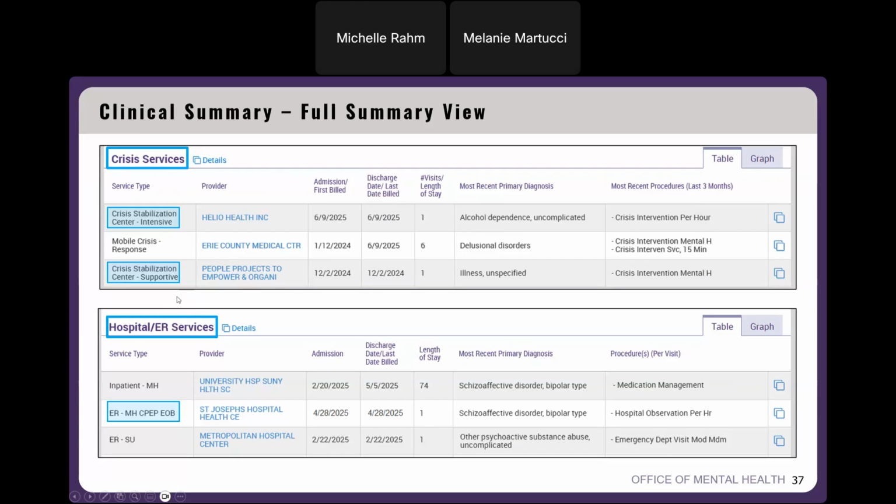And then last but not least, in the hospital ER section, we have the ER MHC PEP EOB extended observation bed service setting. Similarly to above, you can see the provider name for that EOB service, the admission and discharge date and length of stay, their most recent primary diagnosis, and then their most recent procedures.